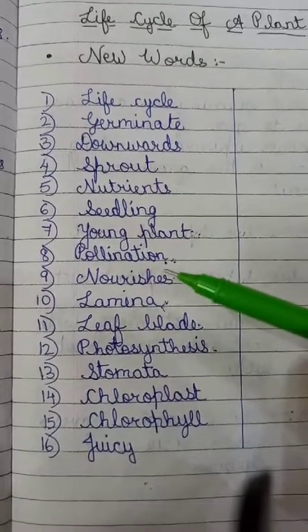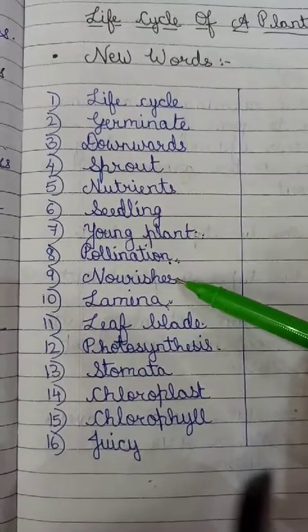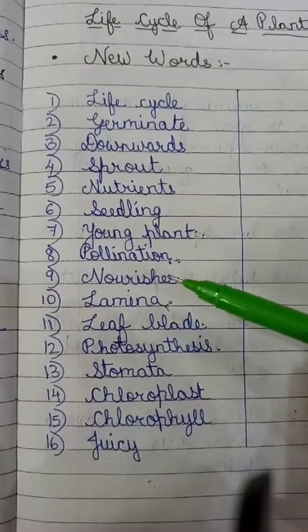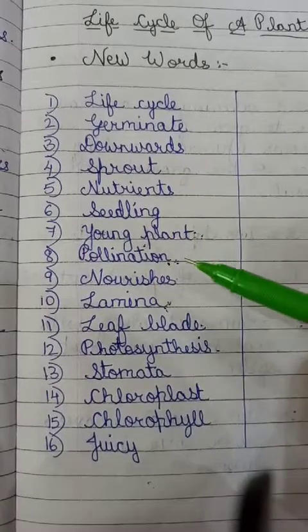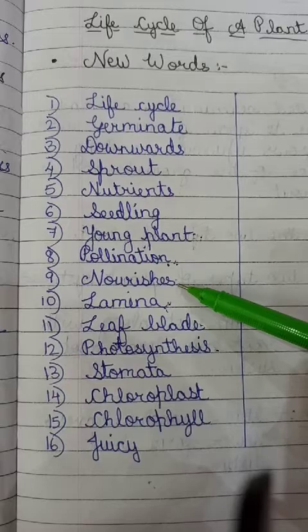That means fruit nourishes the seeds. So nourishes means fruit provides nourishment or nutrients to the seeds so that they can continue the life cycle over again. Okay, so their nourishes is given.